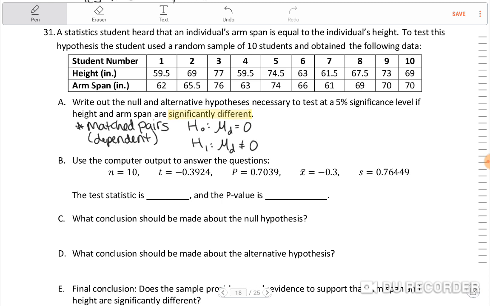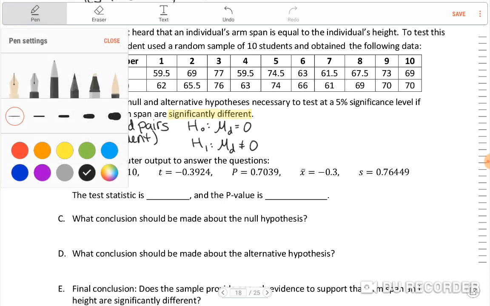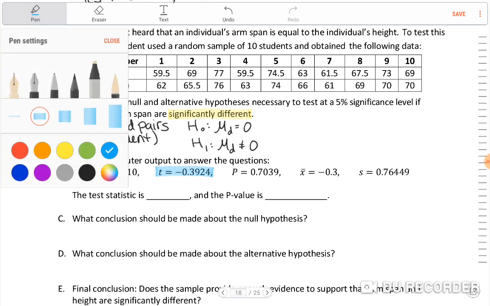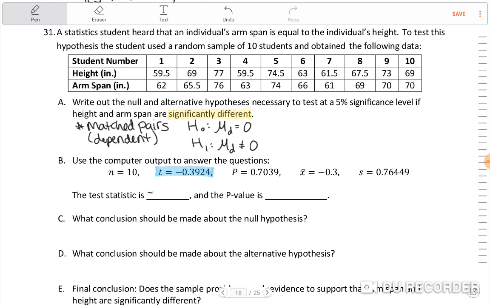Okay. Use the computer output to answer the questions. So look at this right here. The test statistic is t equals, let me maybe highlight this, maybe blue. This right here is going to be your test statistic, negative 0.3924.